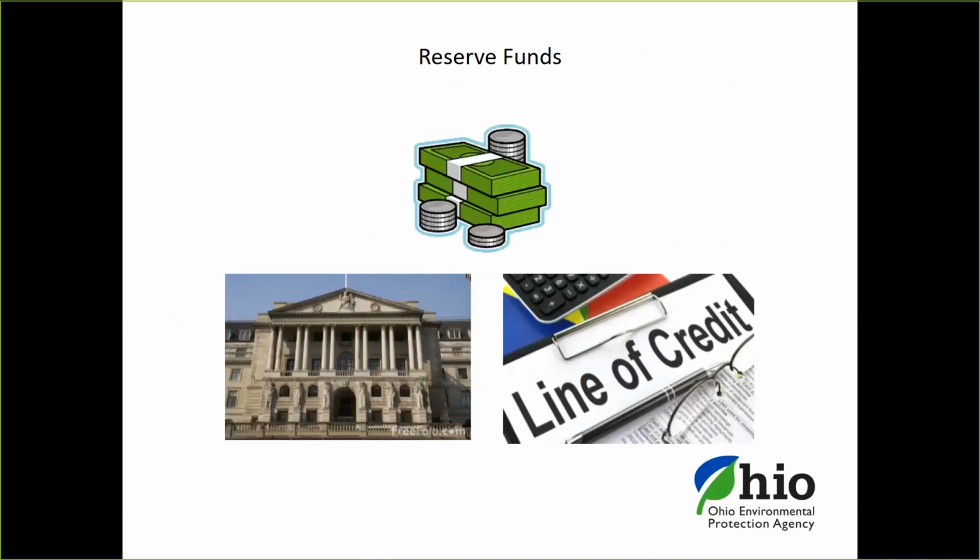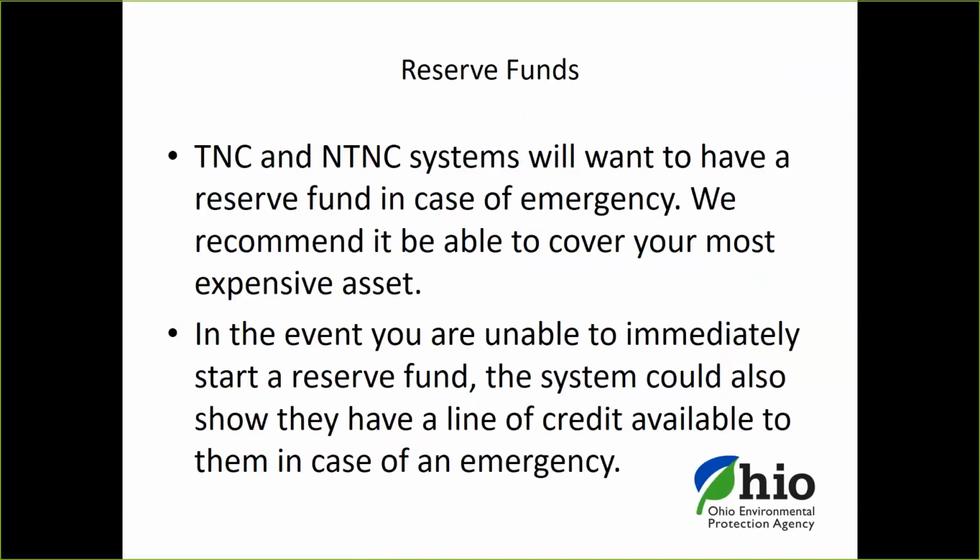In the event that they aren't able to immediately start a reserve fund, maybe they can't keep putting money aside right away, they could show that they have a line of credit available to them in case of emergency. So if an emergency does happen, there are funds in place that they can go ahead and get that fixed in a timely manner. Again, just making sure you cover your most expensive asset, or maybe your most critical asset. For non-community systems, a lot of them are smaller. Their most critical asset may be a well, and probably their most expensive as well. So take the steps to be ready to respond to an emergency if it should occur, including having the funding in place.